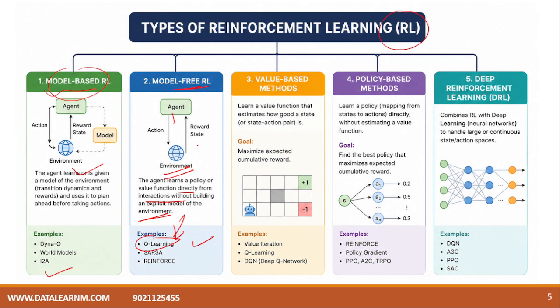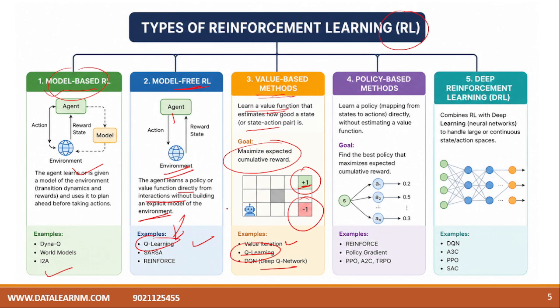And value based methods are nothing but learning the value function that estimates how good a state is or how good a state action pair is. So the expectation is to maximize the cumulative reward. Suppose this is the destination, so reaching it will receive the positive reward. If the robot has reached a wrong destination, then a negative reward will be there. So a maximum number of iterations will be there. Deep Q Network is there. Deep Q learning algorithms are there.